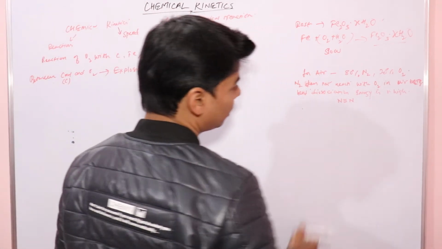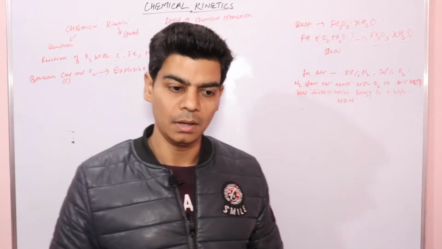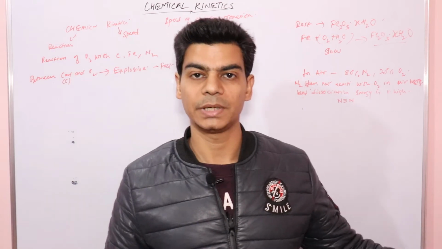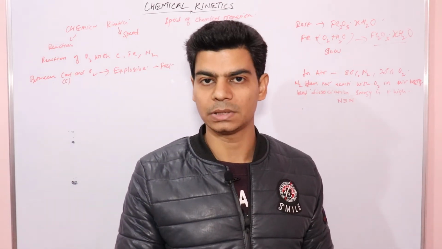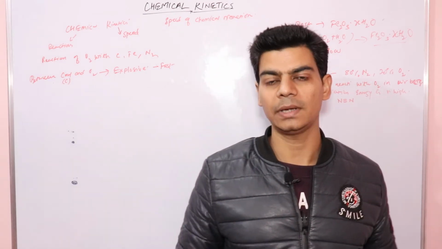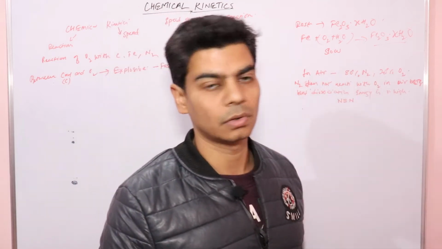So why does the reaction take place in automobiles and engines? Because of high temperature and pressure. In the automobile cylinder, the pressure and temperature are high. Due to the high temperature and pressure, the reactions start taking place between nitrogen and oxygen.